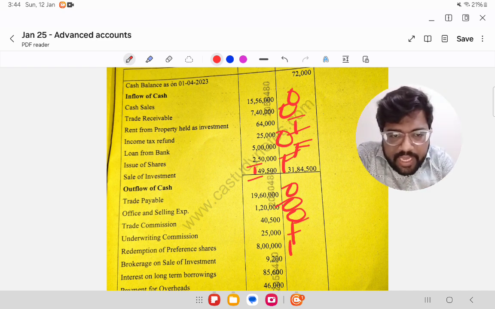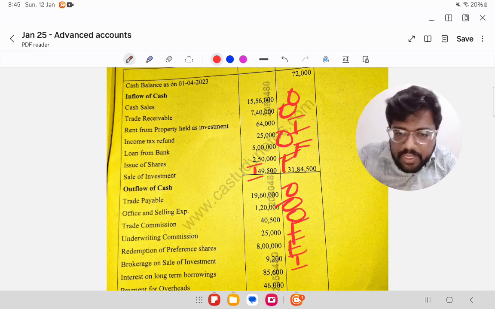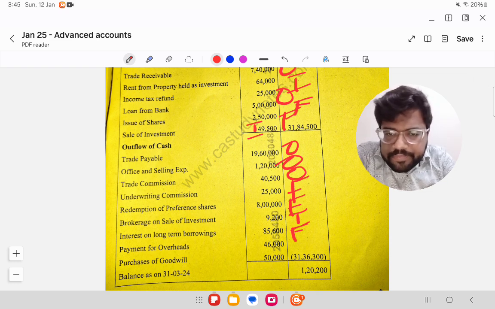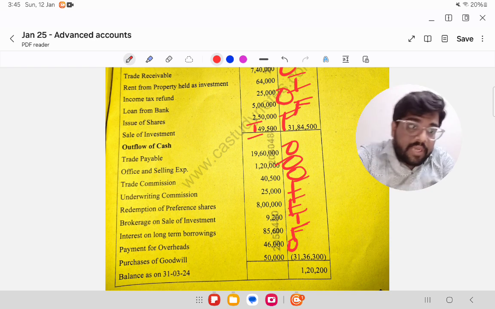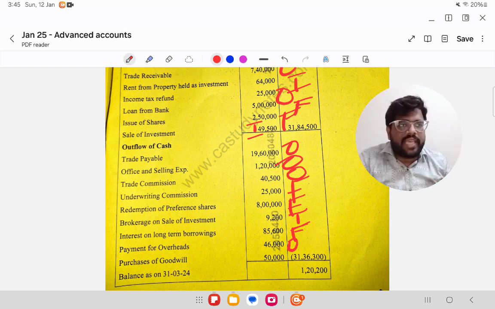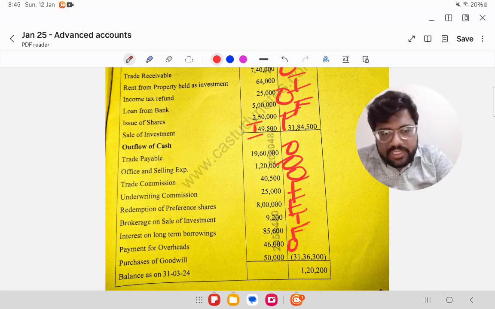Redemption of preference share, again financing. Brokerage of sale of investment, it is investment. Interest on long-term borrowing, financing. Payment of overheads, operating. Purchase of goodwill. Goodwill you will be purchasing at the time of investing in shares of another company, when you are almost buying off the other company. So it is investing.